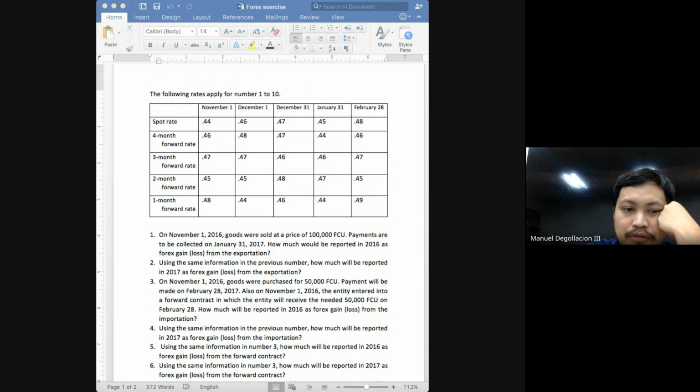Now, how about on November 30? On November 30, if you want to know how much is the estimated spot rate on February 28, what forward rate will you be looking at?